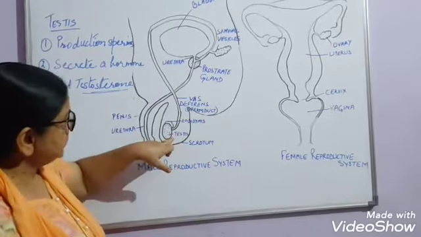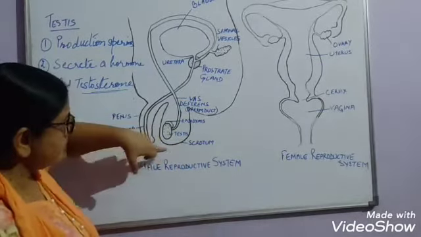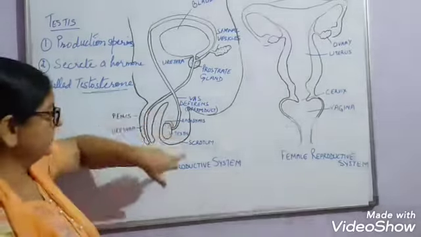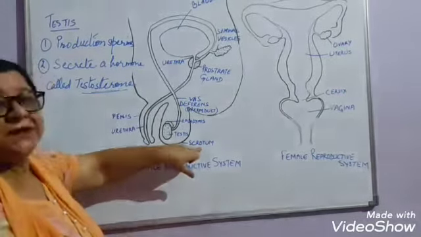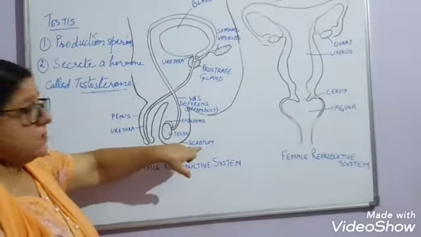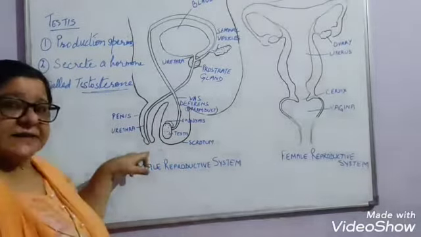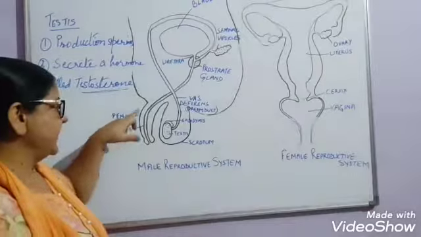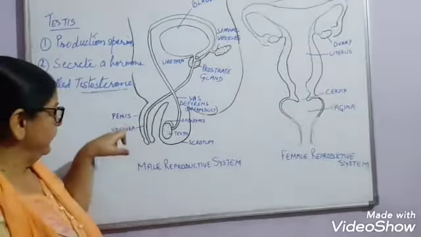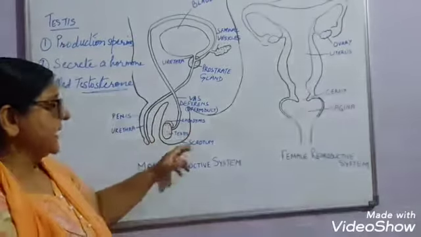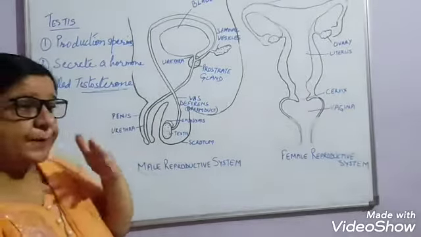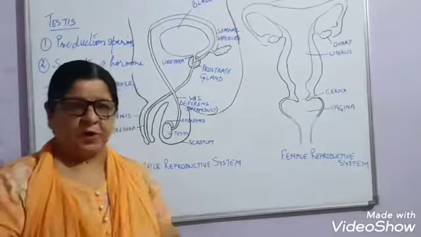The testes are present inside a muscular pouch-like, or bag-like structure, which is known as the scrotum. Now this is placed just under the penis, right? The scrotum is just under the male part, the penis, and it is placed outside the abdominal cavity.